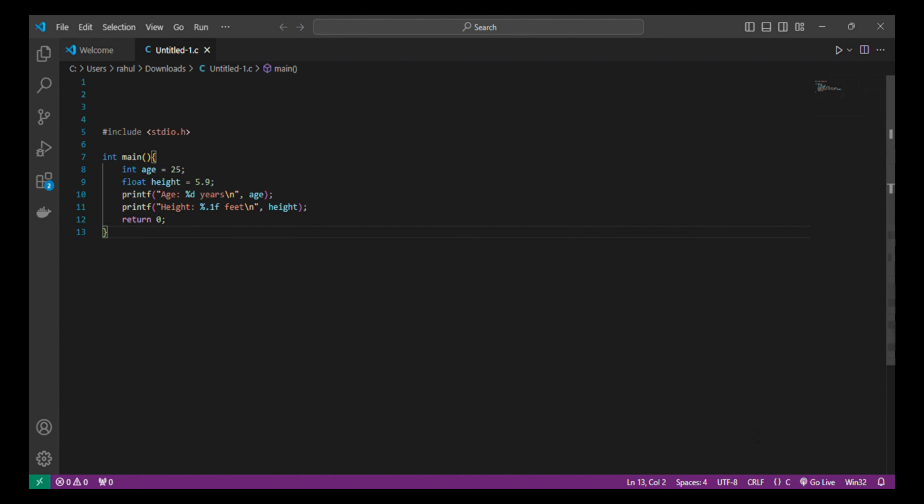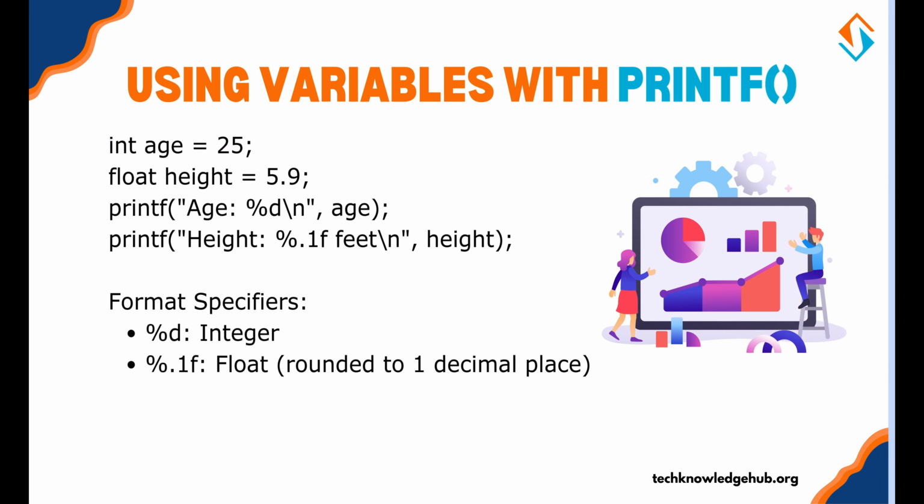In this example, %d is a format specifier for integers. %.1f is for floats, rounded to one decimal place. We'll discuss format specifiers in detail later.